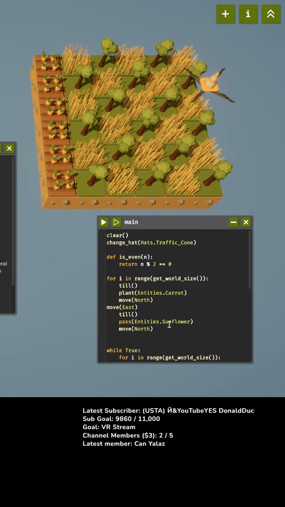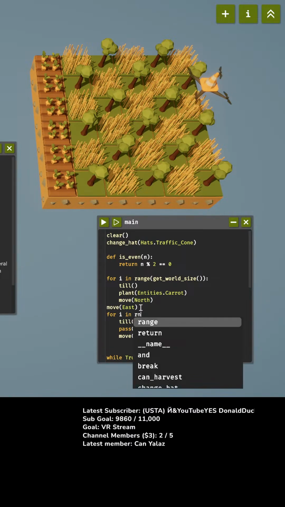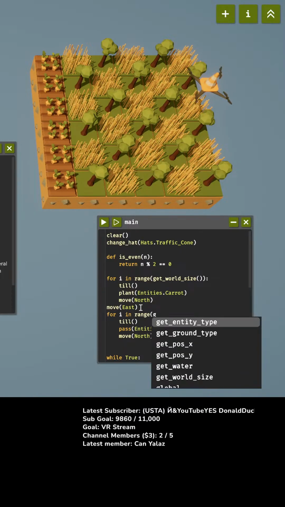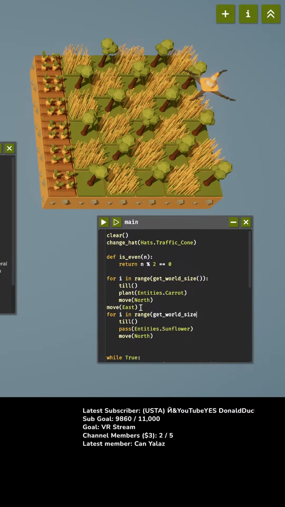East. Okay, hold on, wait. So, for i in here, then we're going to do that, and then we need to do another for i in range, get world size. Now there's so many things. Get world size. Okay, then we're gonna till.